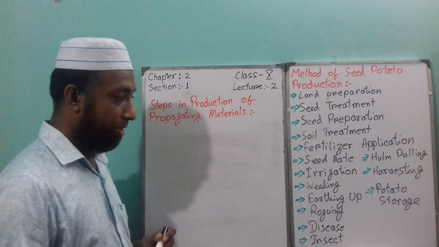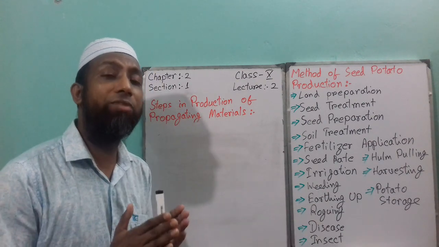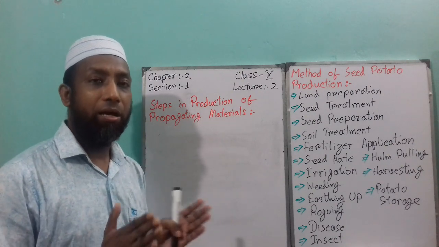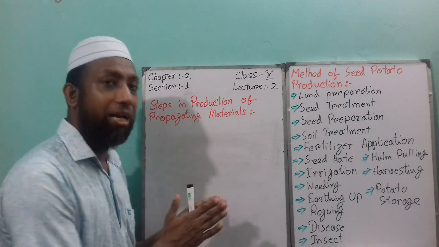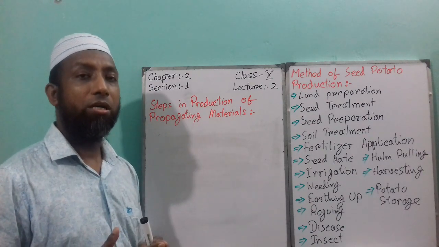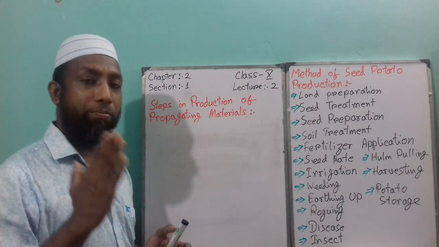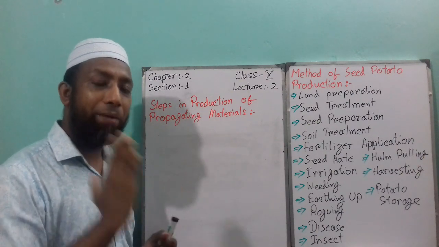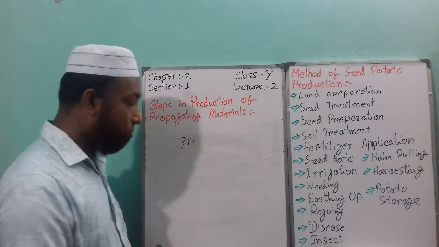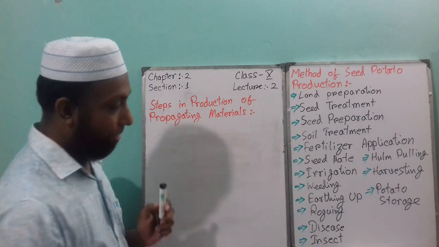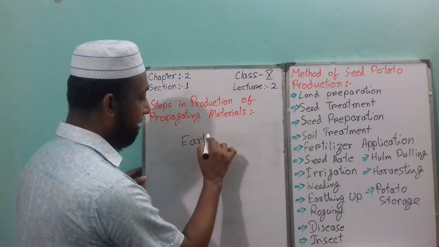This is very important. Next point is weeding. That means you have to remove weeds, any type of plant, some grasses or any other crop plant, from the potato field, because they will harm your field. Remember that after planting, up to 30 days, you have to remove the weeds from the field. Next one is earthing up. This is very important.